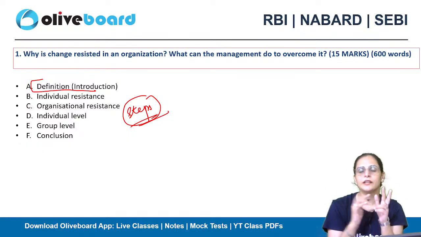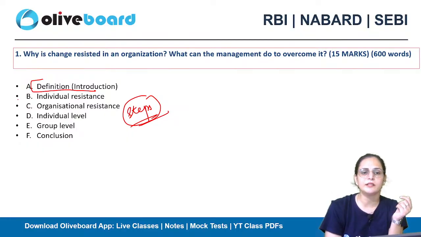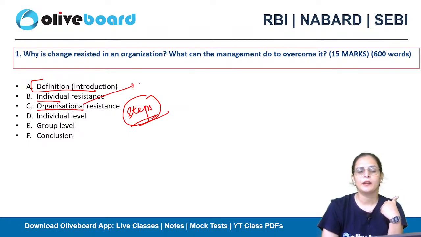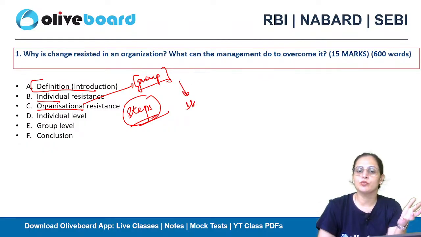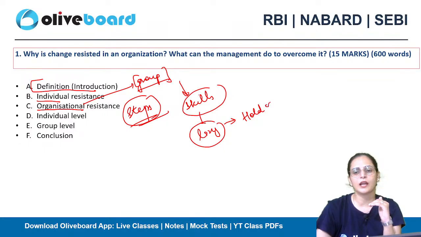Then you will tell there are two types of resistance that are offered in an organization. One resistance is offered by individuals and another one is offered by the organization or the group. Most of the individuals in the organization will start resisting because they are not liking the new pattern, because a new pattern needs new skills. And it happens with us as humans that we are so lazy that we always try to hold on to the things that are around us. We don't want to move further.